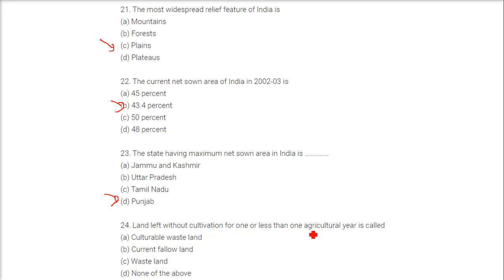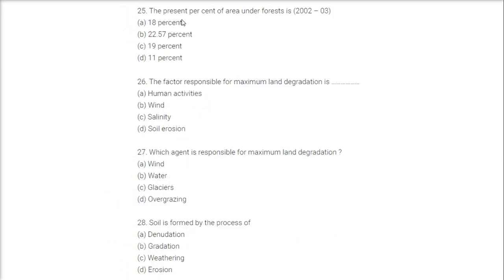Next, land left without cultivation for one or less than one agricultural year is called current fallow land. The present percent of area under forests, we just talked about this, answer is B, 22.57%. The factor responsible for maximum land degradation is human activities. Then we have, which agent is responsible for maximum land degradation?